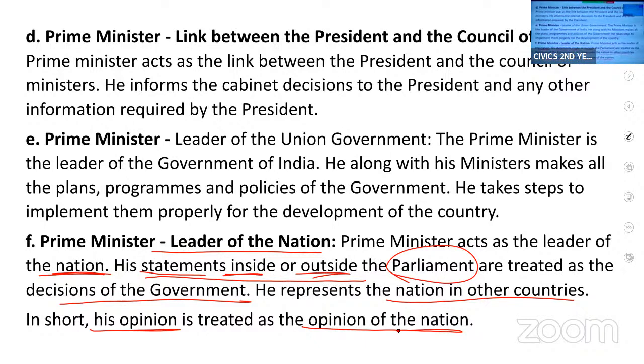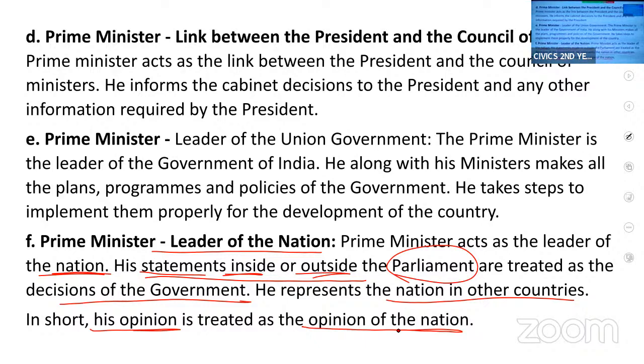These two questions, prime minister and president, are very simple. They are very easy. If you are able to learn prime minister and president, it will be easy for you to write chief minister and governor. Chief minister and governor enjoy similar powers. The only difference is that the governor does not have military powers and diplomatic powers. Whereas the powers of prime minister and chief minister are the same.